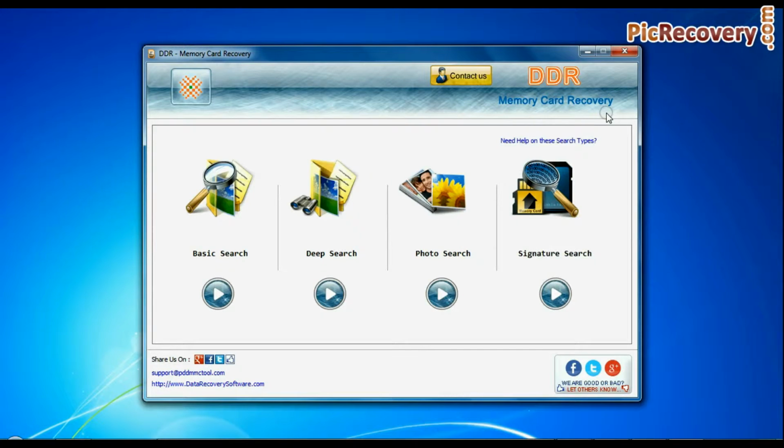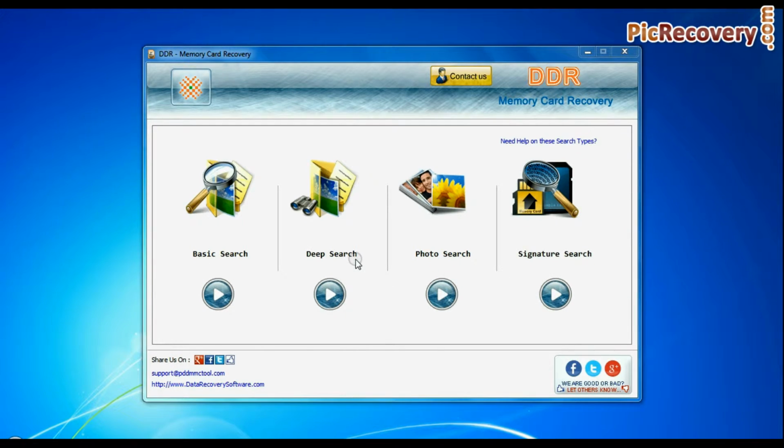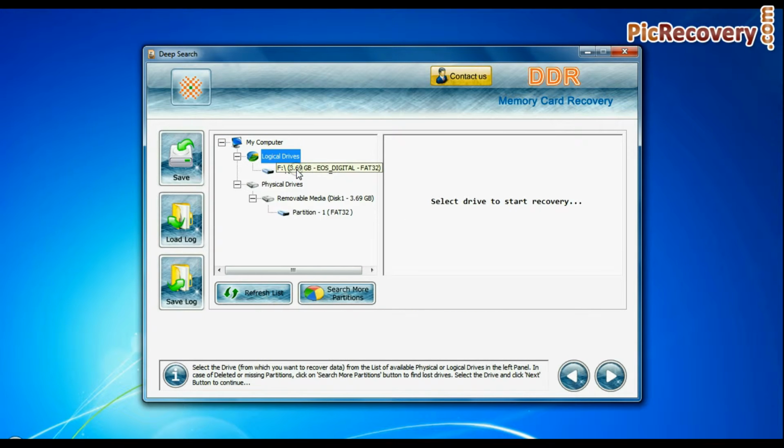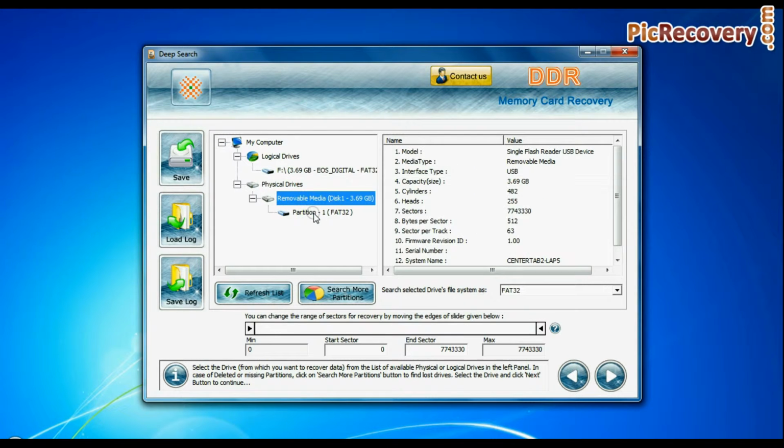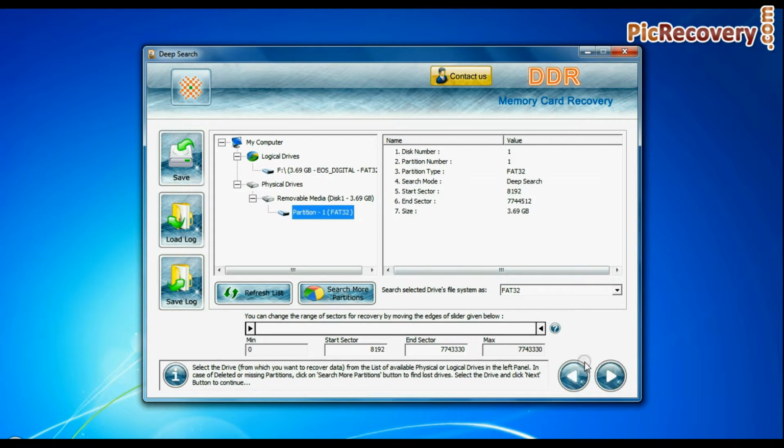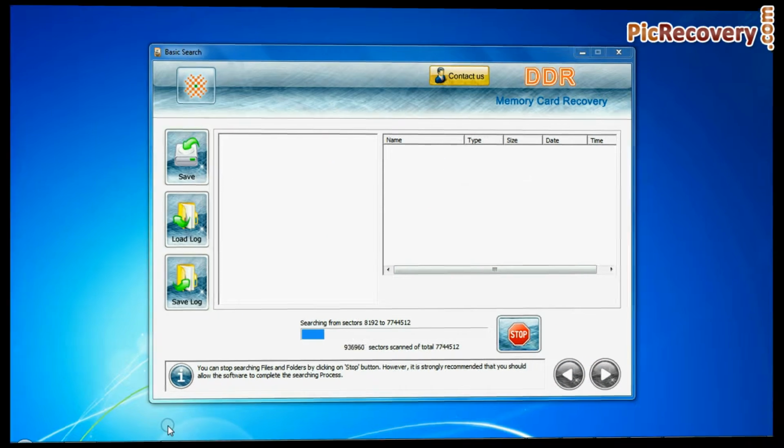The software has 4 recovery modes: Basic Search, Deep Search, Photo Search, and Signature Search. Select any recovery mode and continue. Here we have selected Deep Search. Select your media from the physical drives list in the drives tree and continue recovery. Recovery is under process.